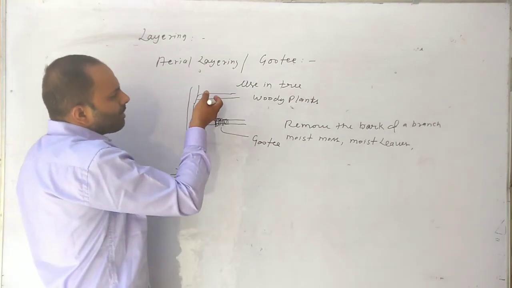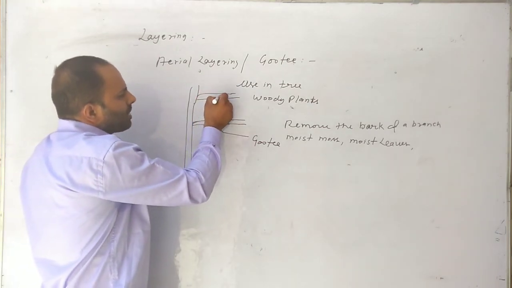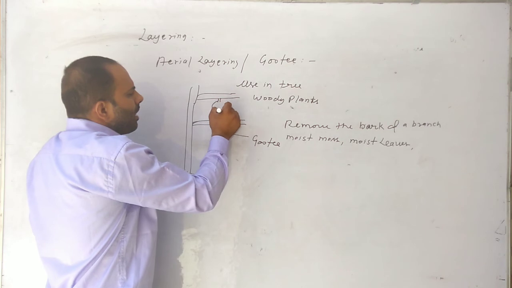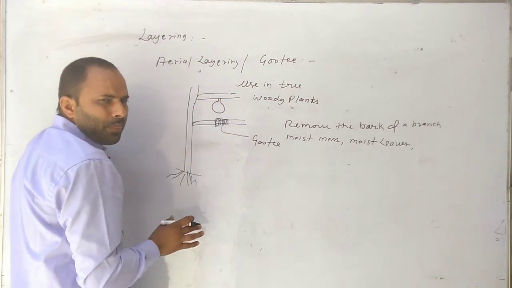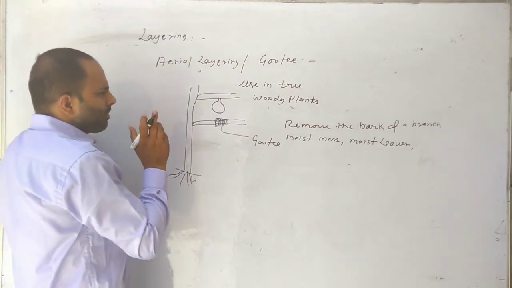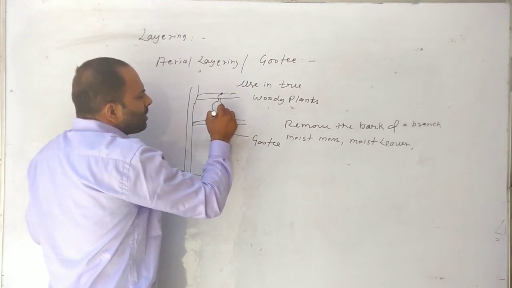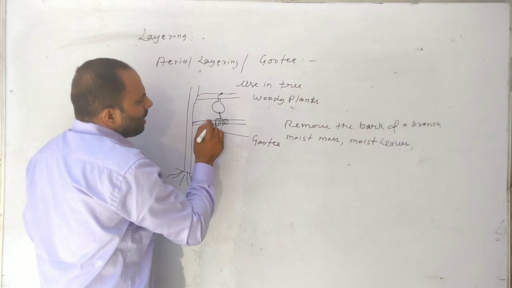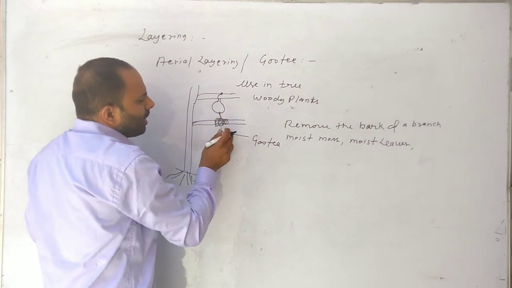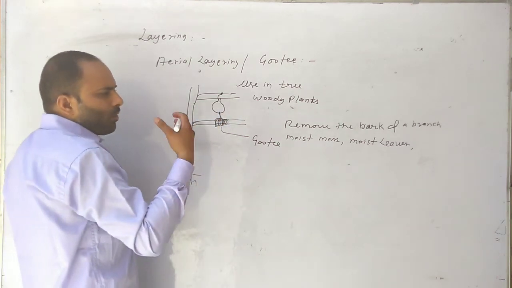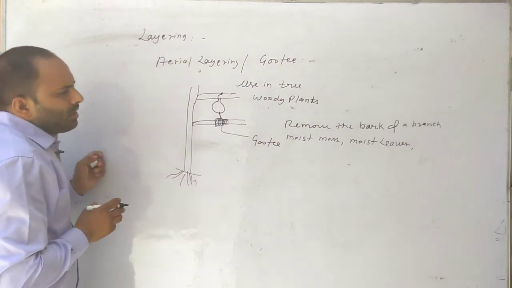And on the higher branch of the plant, a pot is fixed. A thread is put into it to keep the gutti moist, wet.